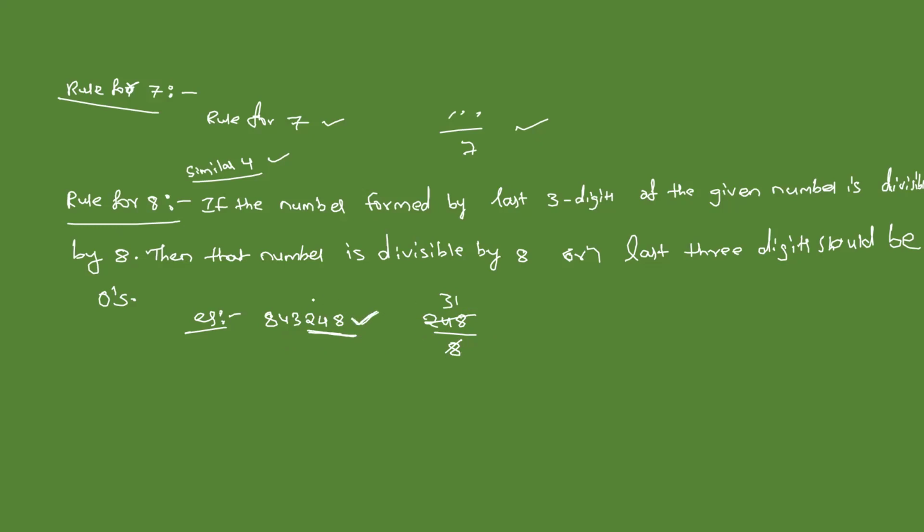If the number formed by the last 3 digits is not divisible by 8, then the number is also not divisible by 8. Or else if the last 3 digits are zeros, sometimes it may be something like this. Here the last 3 digits are zeros, right? Here directly you can say that this number is divisible by 8.